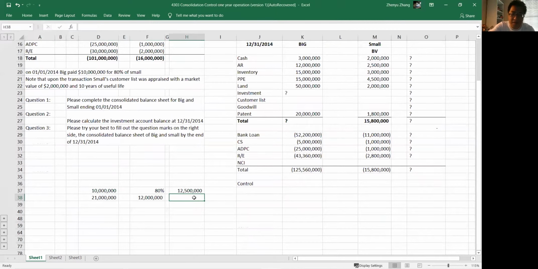We know that the net value of all the identifiable assets and liabilities of Small is 9 million. So on top of the 9 million, Big actually paid 3,500,000, which is the goodwill we are talking about here. All right, so this is goodwill.